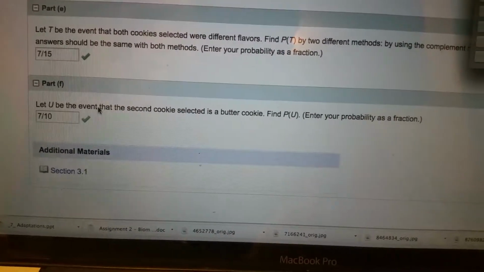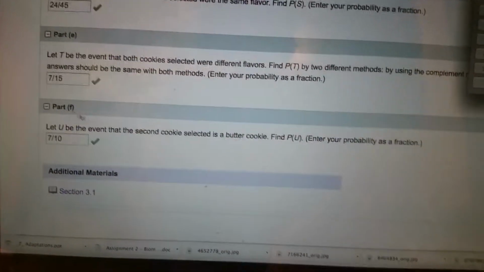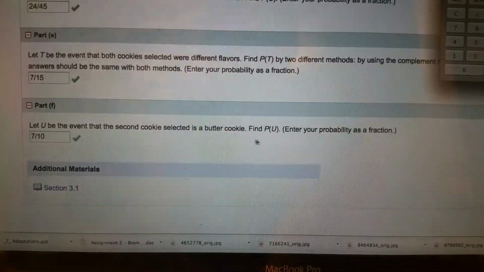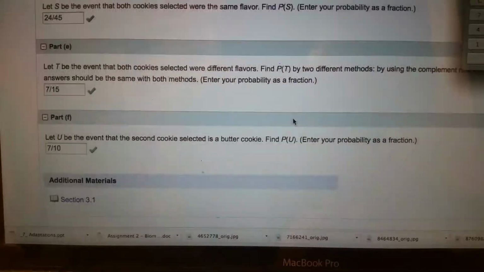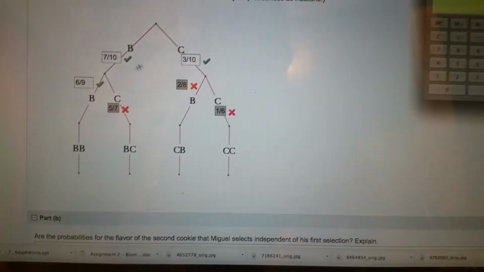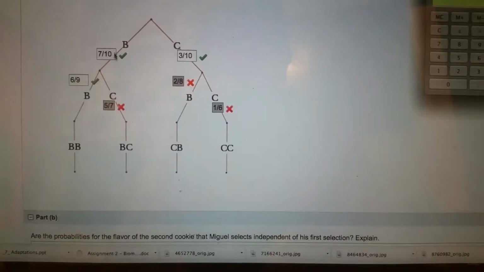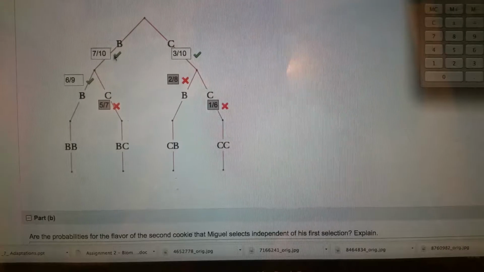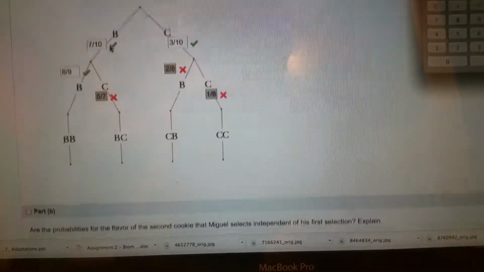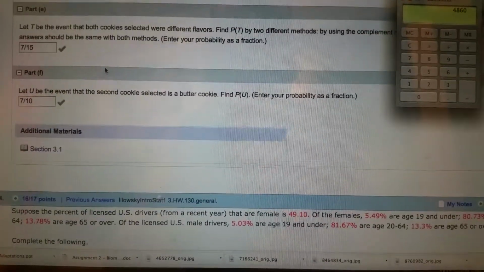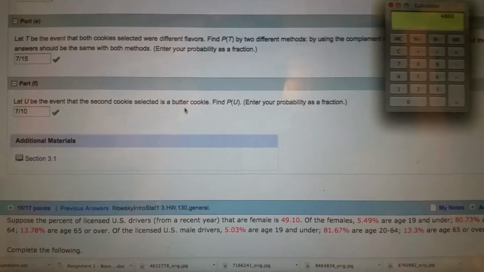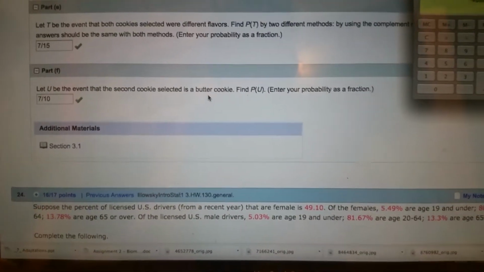Let U be the event, this is F, let U be the event that the second cookie selected is a butter cookie. I don't really understand this, to be honest, but I do know that the answer is this here, the butter cookie. It's 7 over 10, 7/10, and that's something I need to ask him about. I just don't understand how that would have to do with the second cookie selected being a butter cookie. Okay, so that's just something to look into.